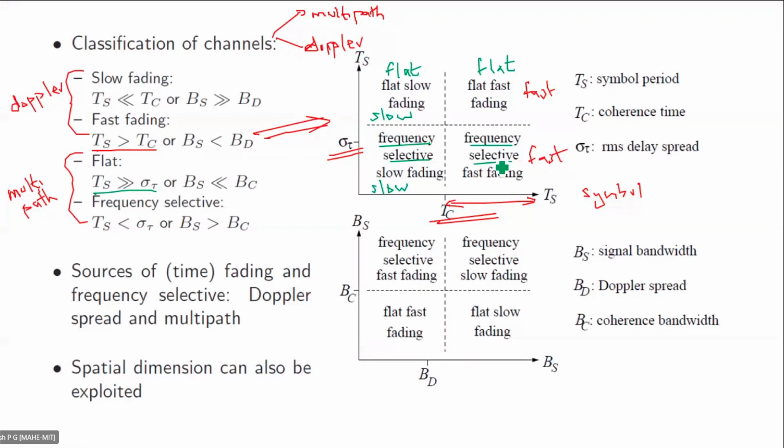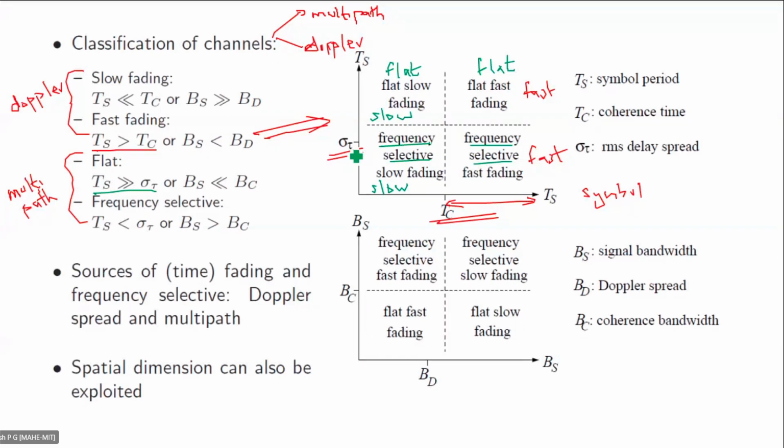In the third, frequency selective slow fading. And in the fourth, frequency selective fast fading. So this is nothing but a representation of how you classify the channel based on the coherence time and delay spread.